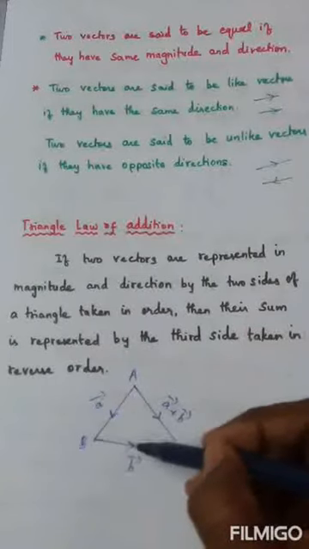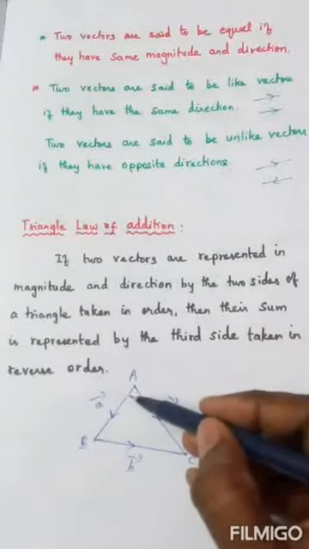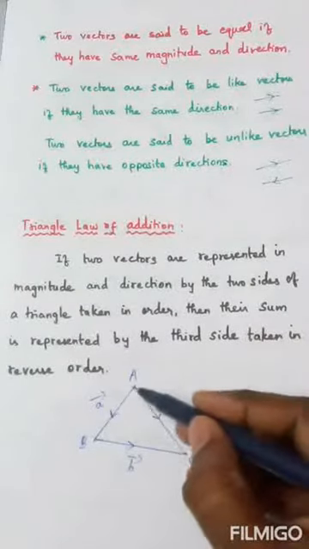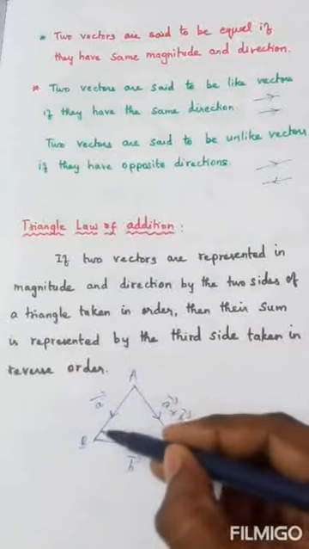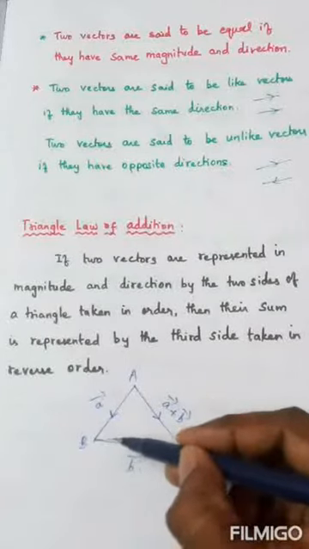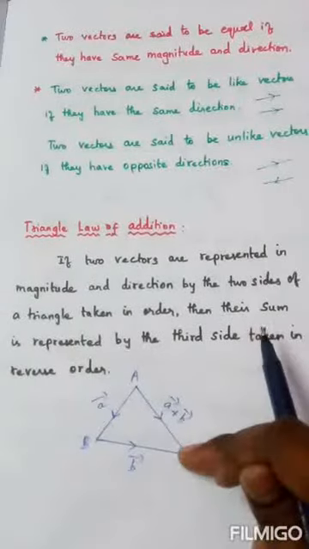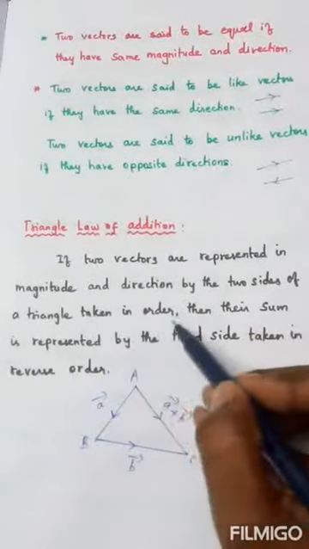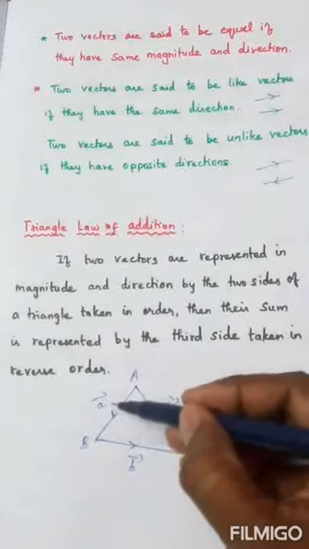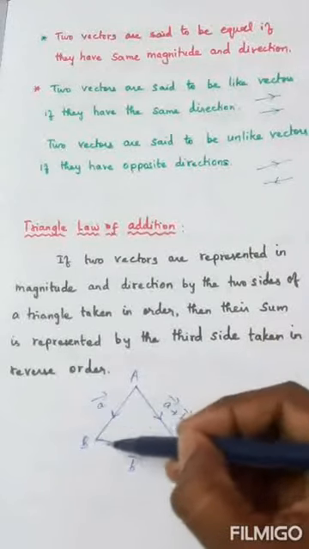When I am drawing the diagram, I should not take the pen point out. If I draw this as one vector, then the other vector should immediately follow. That is called taken in order, or otherwise I can say in the same direction.